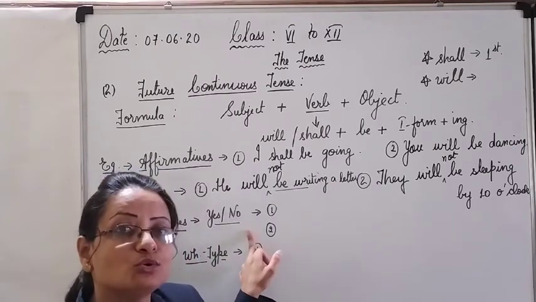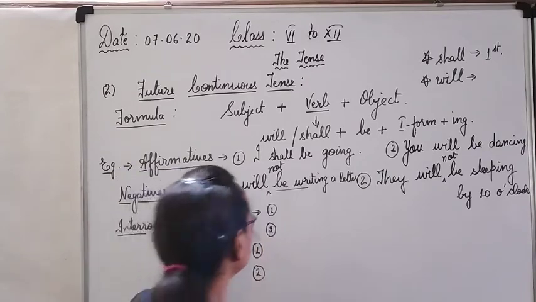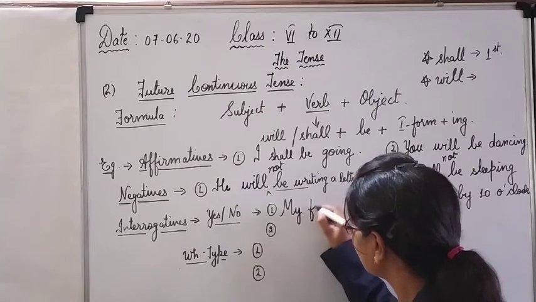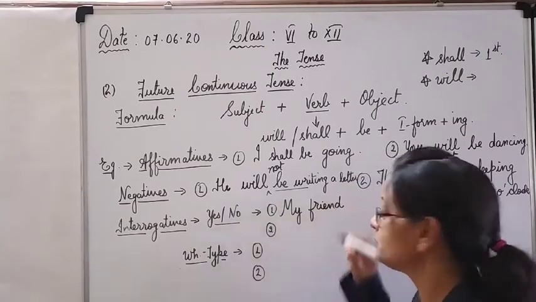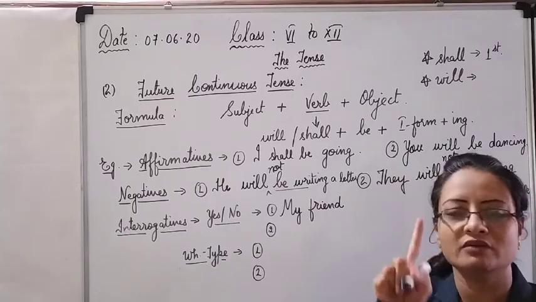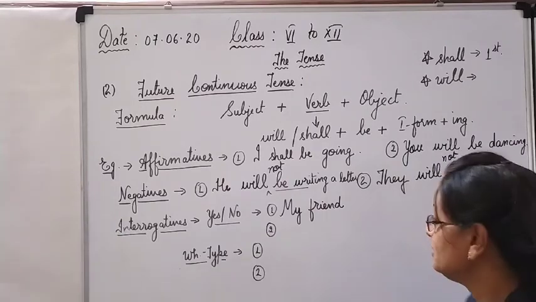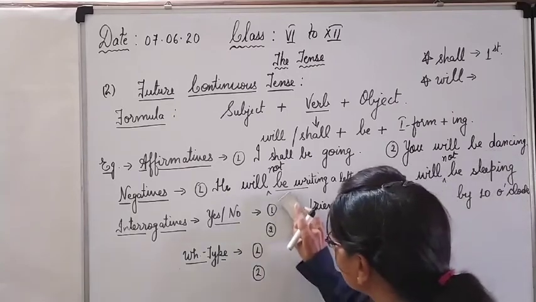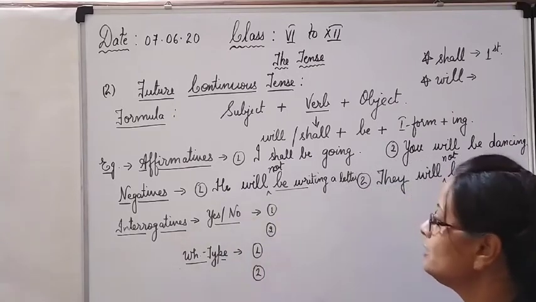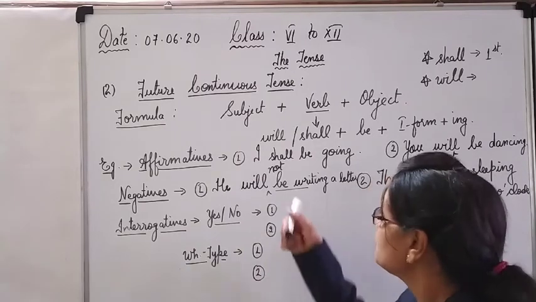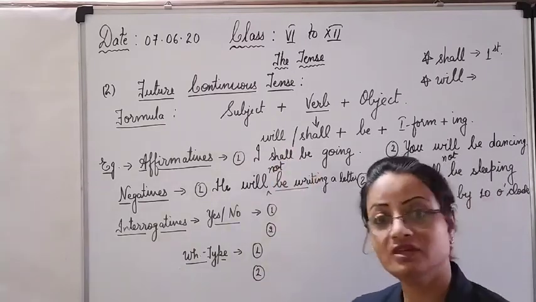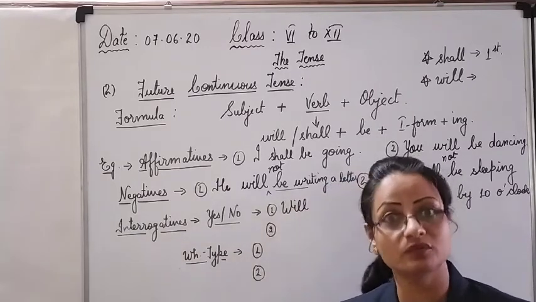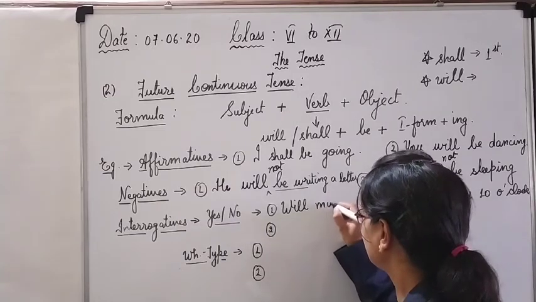Now let us see the yes or no type, positive and negative, both. Again, we will take a subject: my friend, third person singular. With it we have to add shall only with ing. But children, this is interrogative, so we have to start with a helping verb. You can take any helping verb, but in the future we have will and shall fixed. So you will start with will and shall only. If I am taking my friend, then we have to put will. Will my friend.